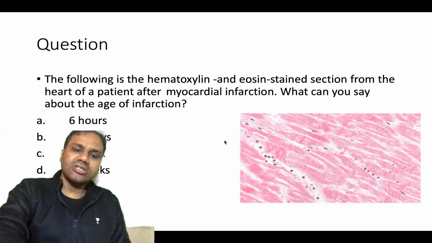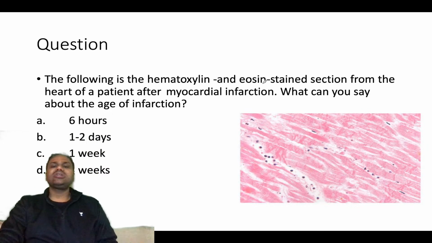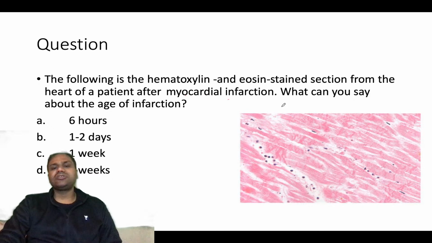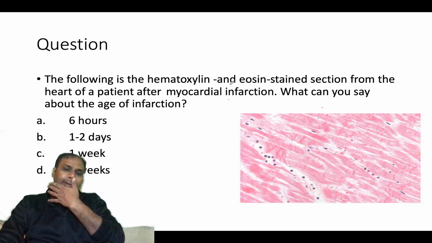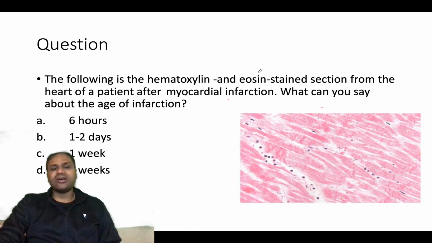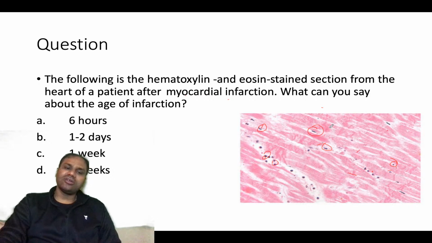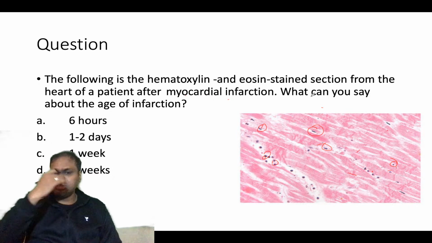The next question: the following is a hematoxylin and eosin stained section from the heart of a patient after myocardial infarction. What can you say about the age of the infarction? So what is happening over here? You can see these are the nuclei. In most of the cells there is loss of the nucleus. This type of thing can be seen within 6 hours.